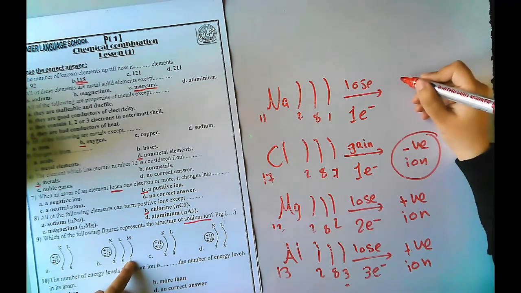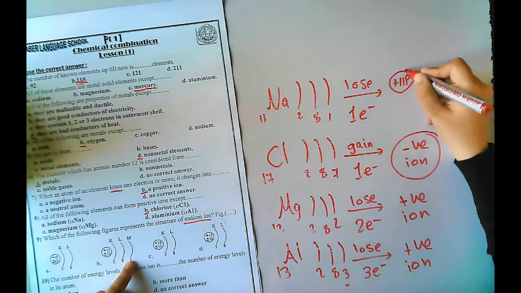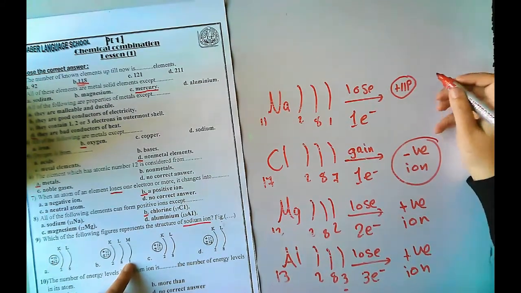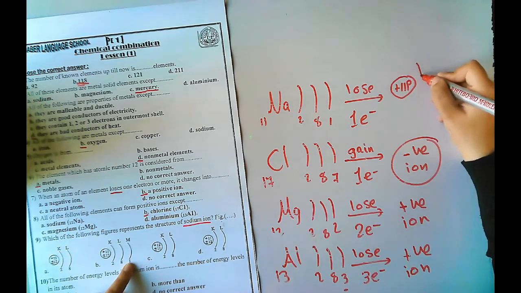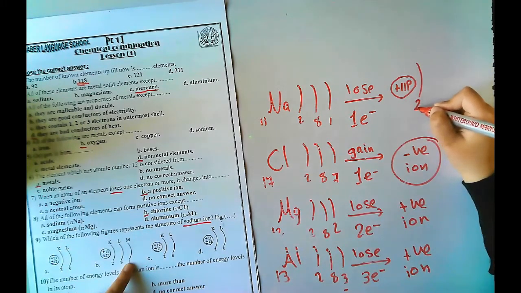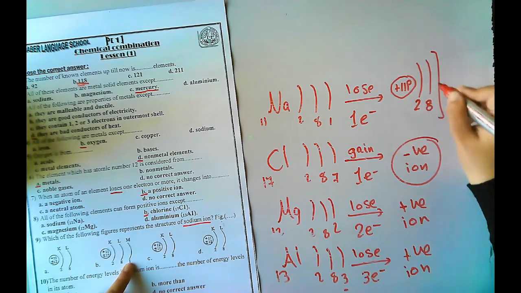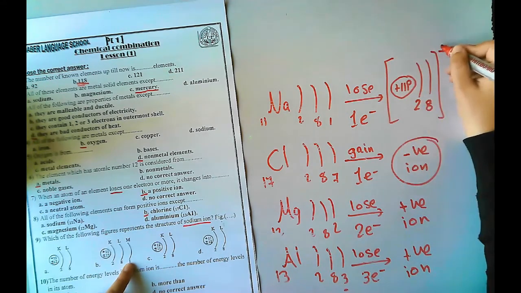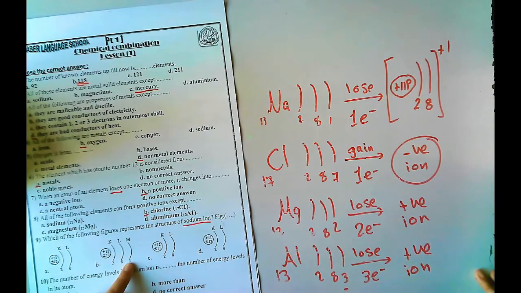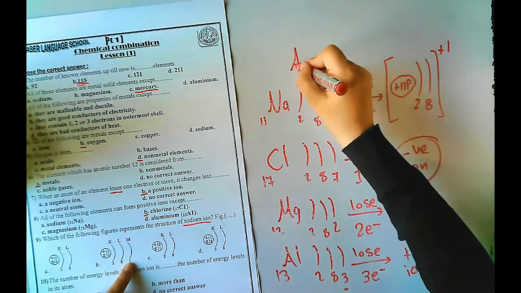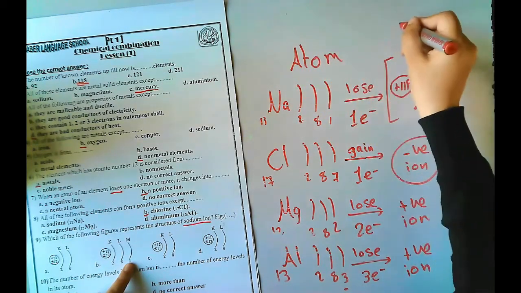Here it will be positive 11 protons, because protons remain the same, they don't change, but when it loses an electron, the outer level will change to 8. It will lose 1 electron and it will have positive 1. This is the sodium ion. This is the atom and this is the ion.